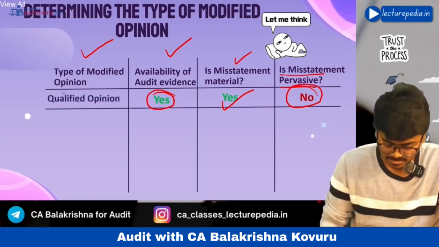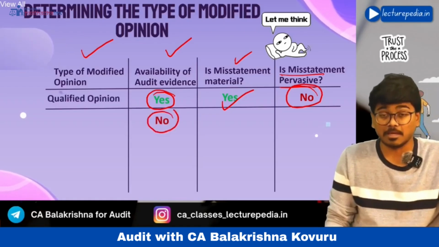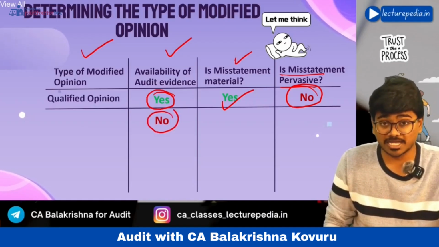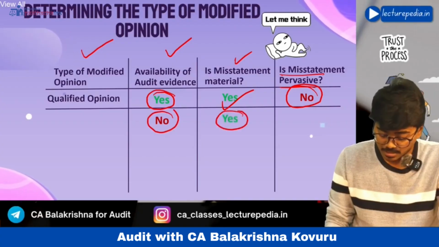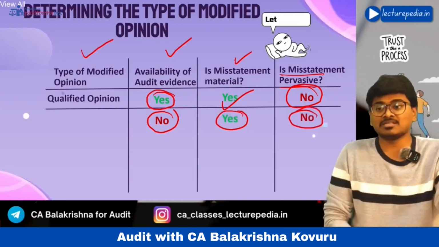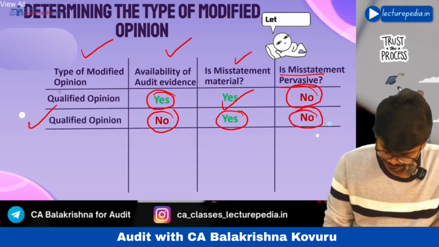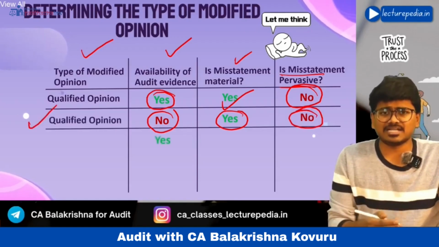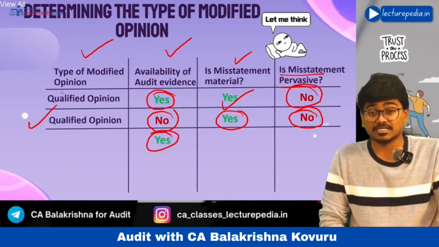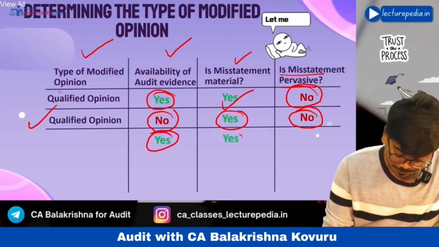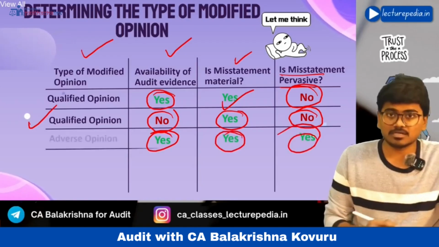Next, evidence is not available, you are not having evidence, but if at all there are any misstatements, those misstatements will be only material but not pervasive. In this situation also you will give qualified opinion. Next, audit evidence is available, and based on the audit evidence you have concluded that misstatements are material as well as pervasive, then you will give adverse opinion.